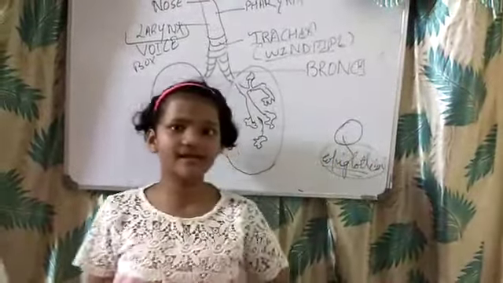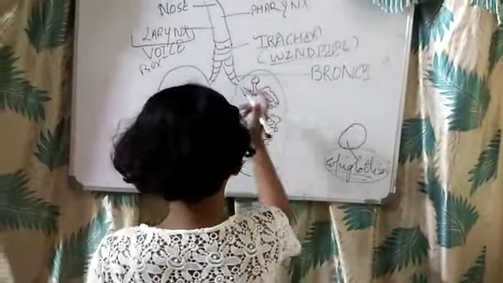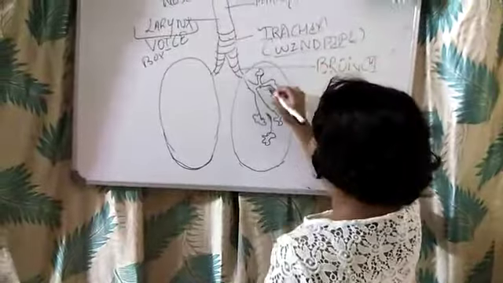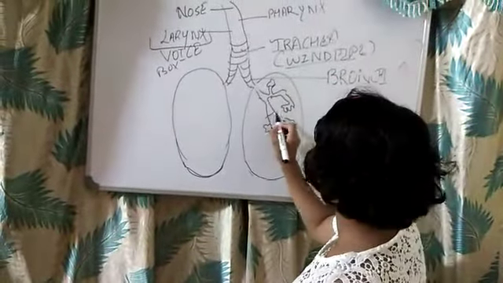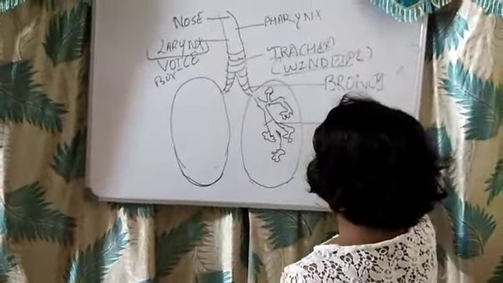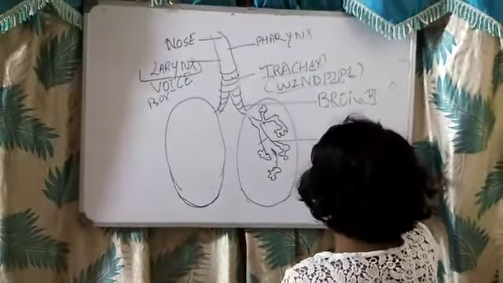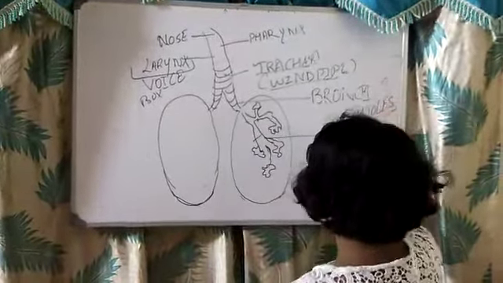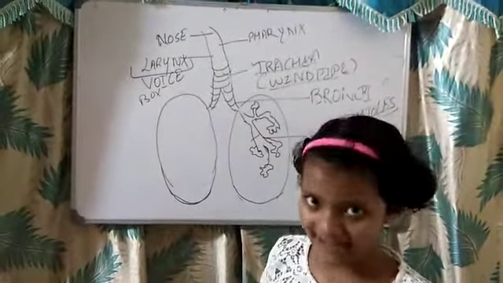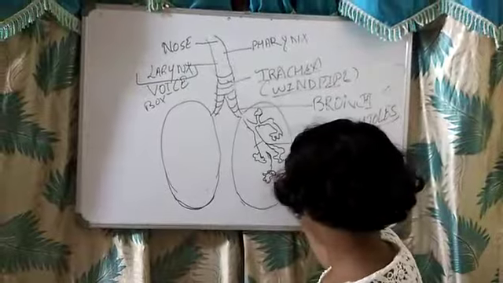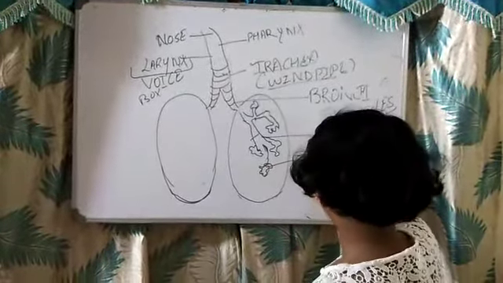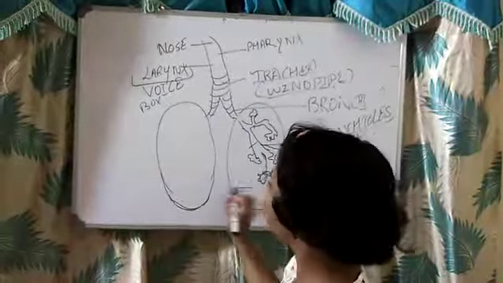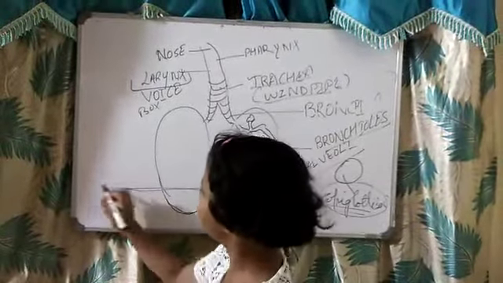They repeatedly divide into other branches, known as bronchioles, and then there are the alveoli. Very commonly, you know these are lungs, right?